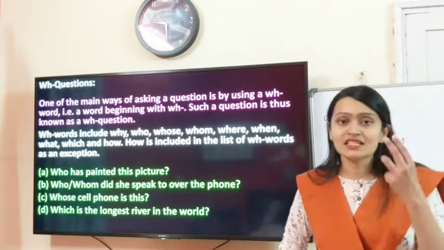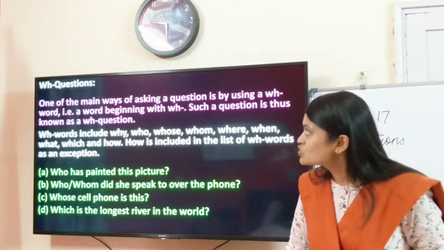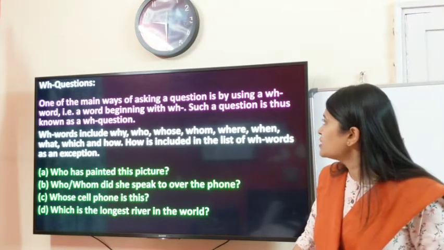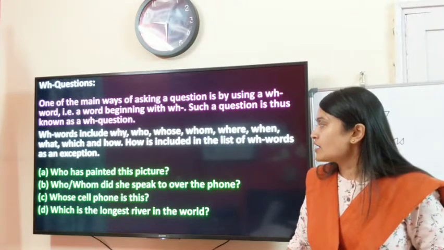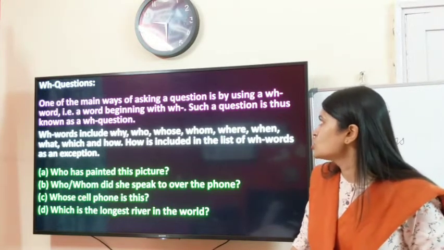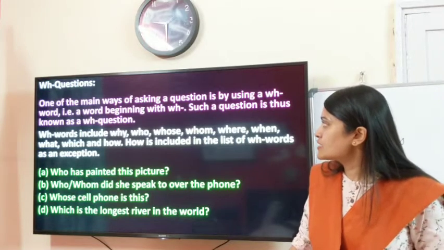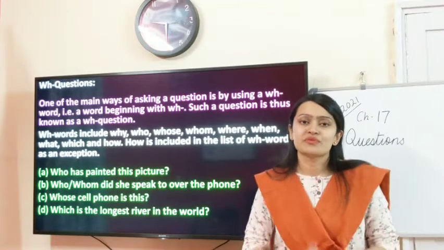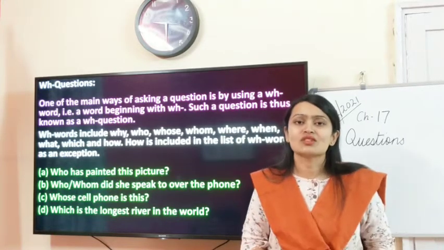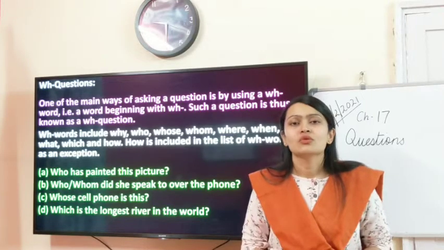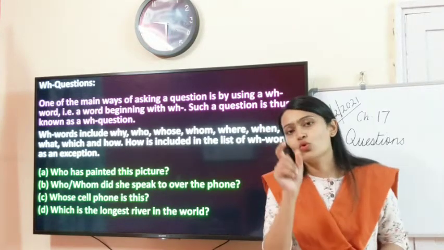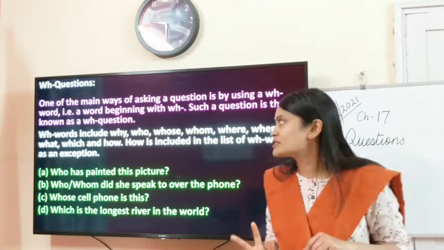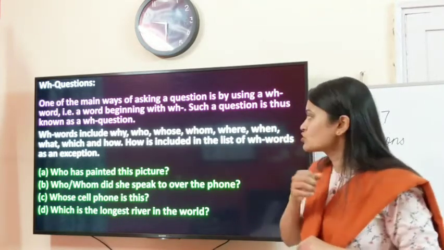Okay. Now the third type of questions, WH questions. One of the main ways of asking a question is by using a WH word, that is a word beginning with WH. Such a question is thus known as a WH question. So here they are telling us that when we want to know something from someone, when we want to ask something to someone, we will ask a question with a word consisting of WH. These are known as WH words and they make WH questions. Okay, these are our third type of questions.